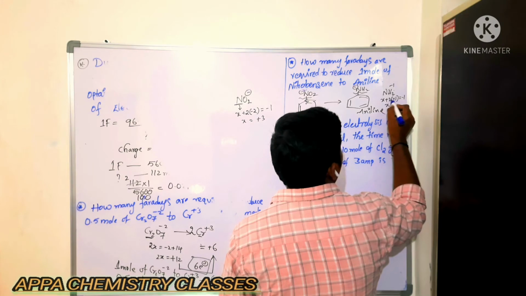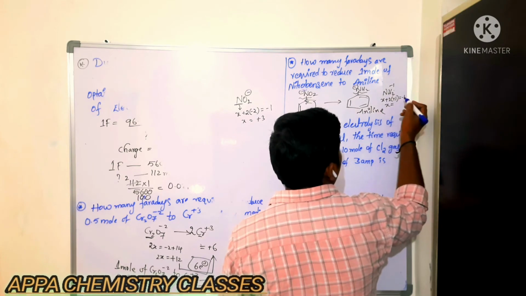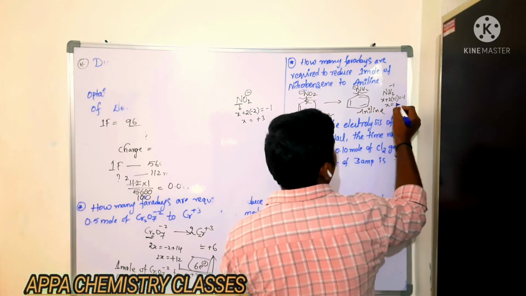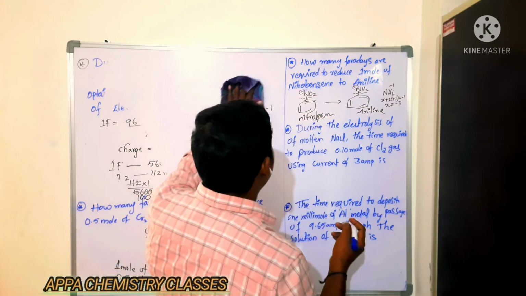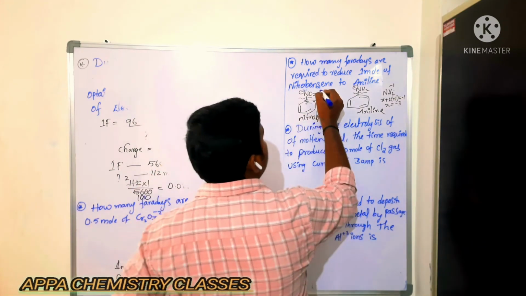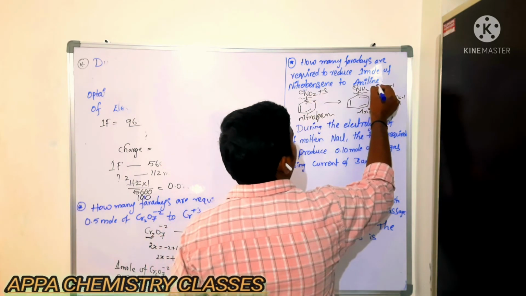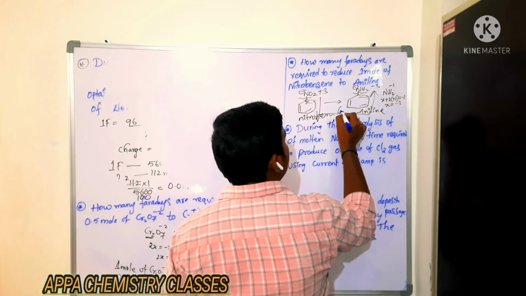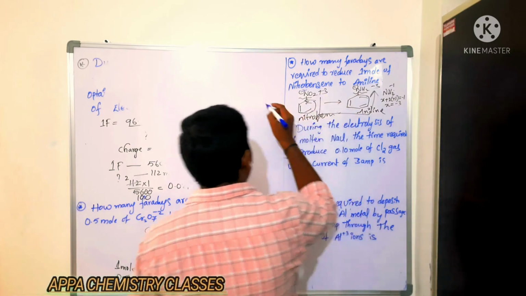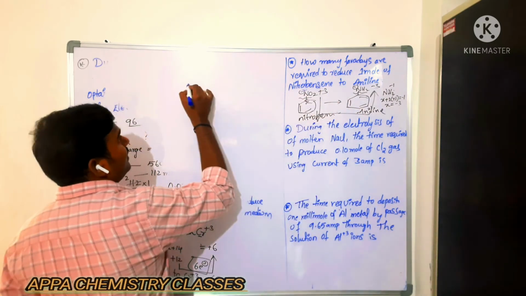x is equal to minus 1, the plus 2 that side goes minus 1, minus 2, minus 2, minus 1, minus 3. So here a change in oxidation number is taking place in which manner? It is in plus 3 oxidation state, it is minus 3 oxidation state. The total change in oxidation state is how much? So plus 3 to minus 3. How much will it change?